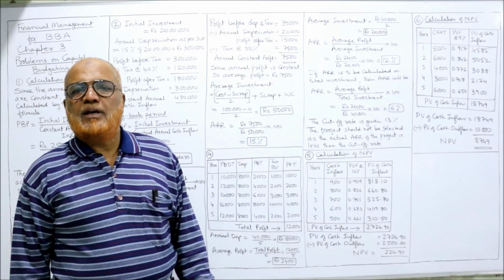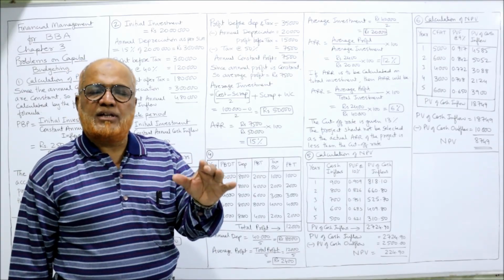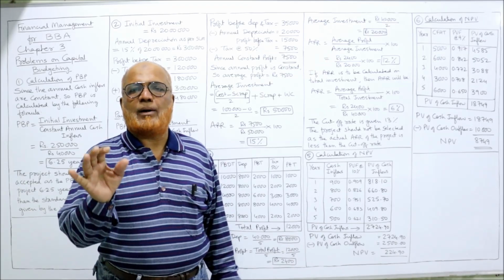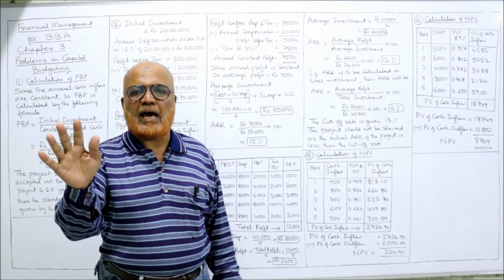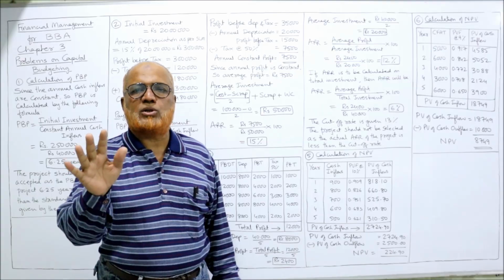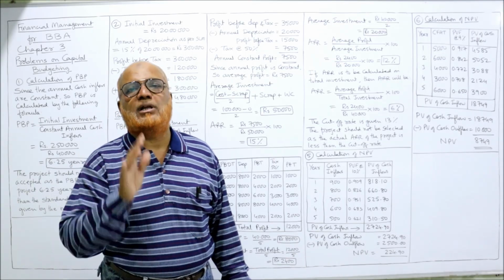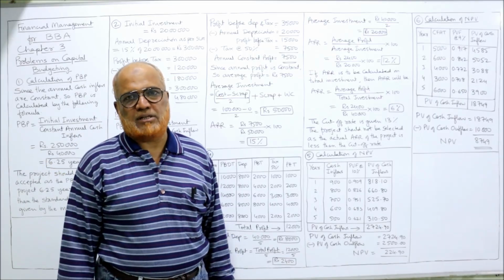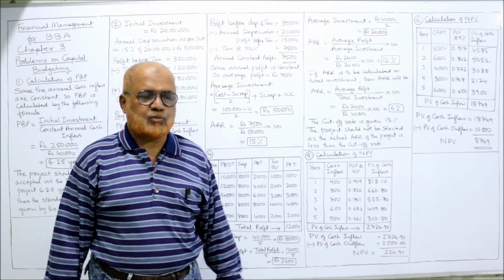Cutoff rate is the standard rate of return given by the management. The management says our cost of capital is 13%. We will not accept any project whose return is below 13%. We want a return above 13%. That is the contention of the management.